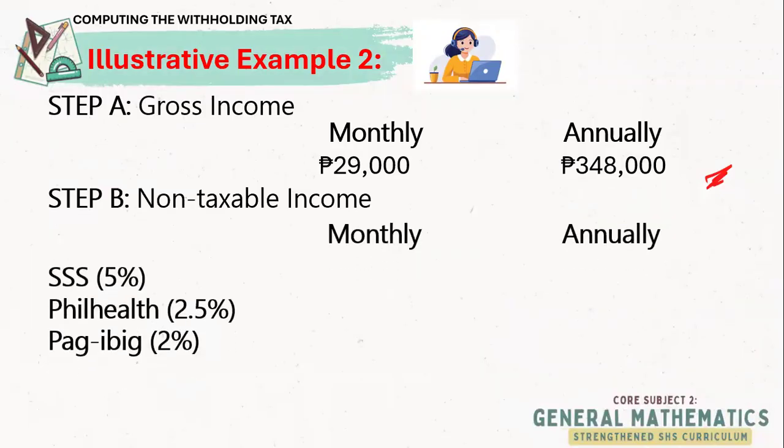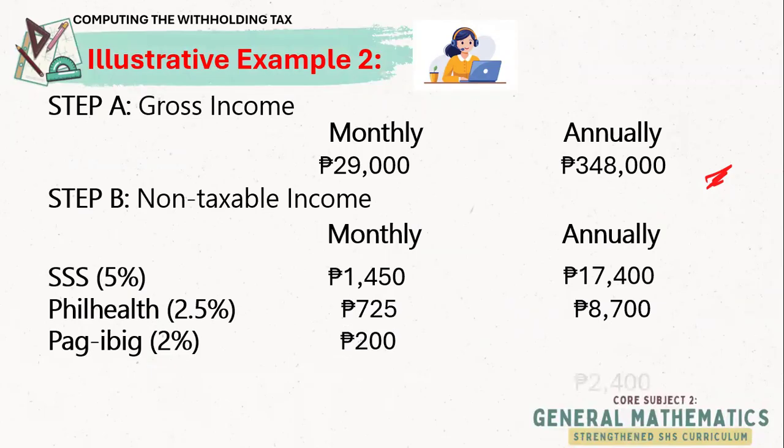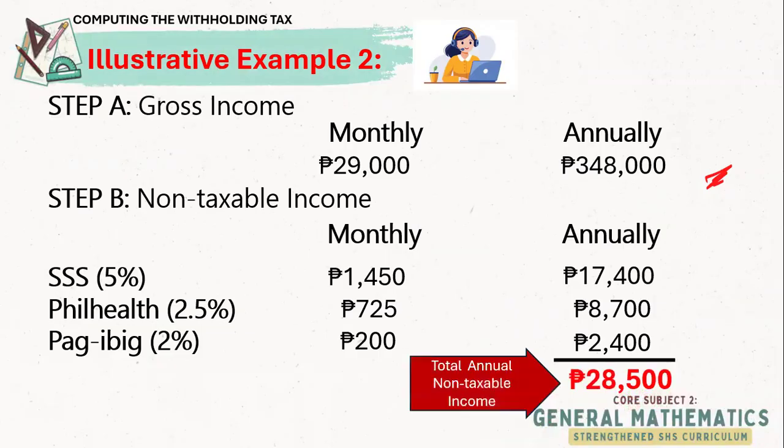To do that, let's compute for the mandatory contributions, SSS 5%, PhilHealth, and Pag-ibig. So you may double check because you already know this skill. So we'll focus on adding the total annual. So we have 28,500. We will call this one as the total annual non-taxable income.